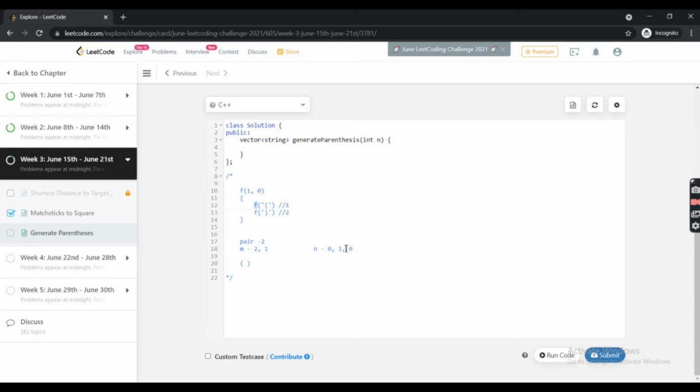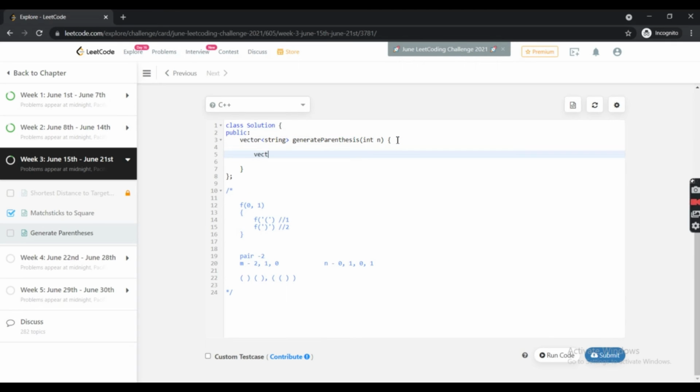So for 1 comma 0 I will again make the first call for an open bracket. So this will be an open bracket. Now for 1 comma 0, our open count will be 0 and close count will be 1 because we have an open bracket here. So this will be 0 comma 1, and for this we will make the second call and append the closing bracket. So this will be our second solution and this was our first solution. So that's how we will get two solutions for this problem. I hope you got a hang of this question. So let's code it out and understand really how this works.